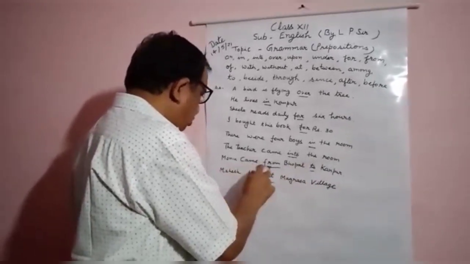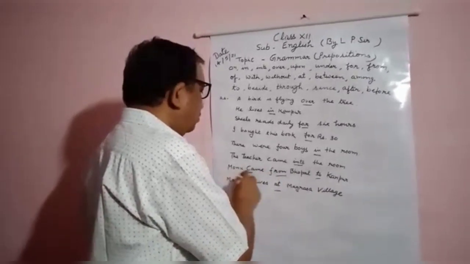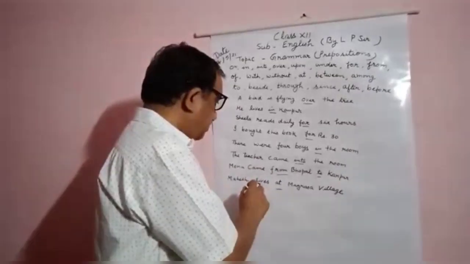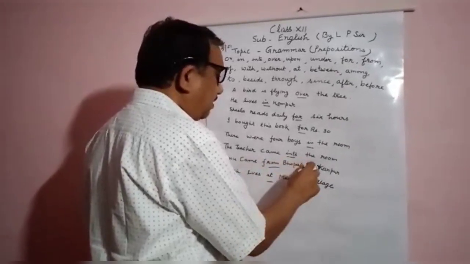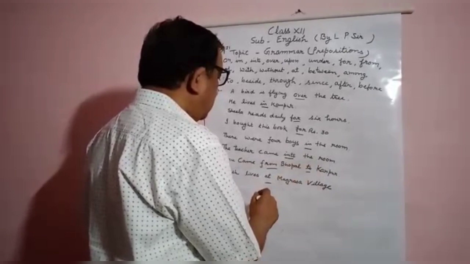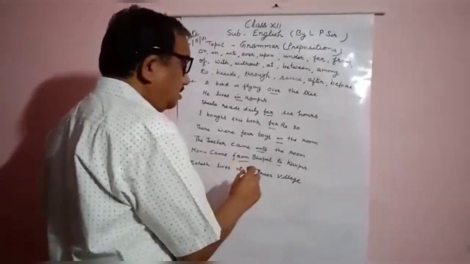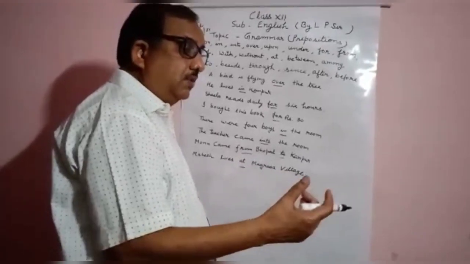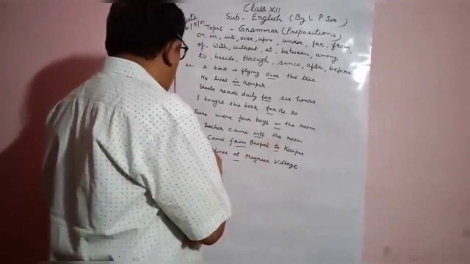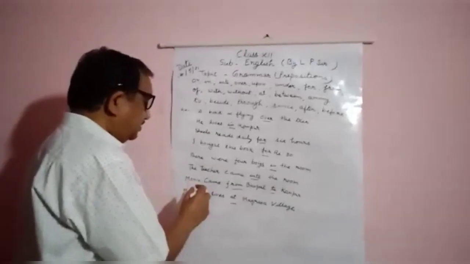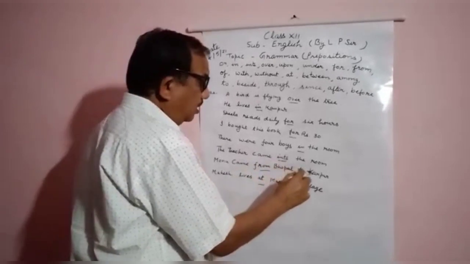Monu came means Monu left this place and came to Kanpur. Therefore that place is left, before that from is used, and to which place someone reaches, before that place to is used. Therefore the sentence is correct that Monu came from Bhopal to Kanpur.